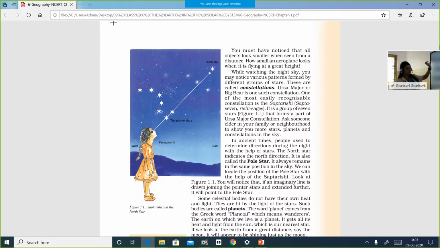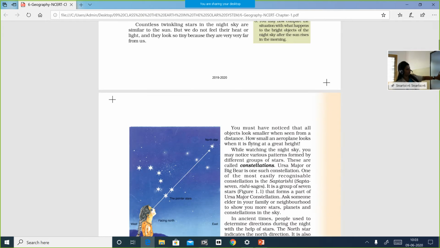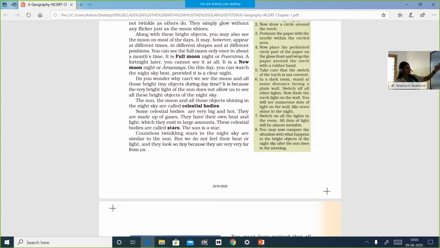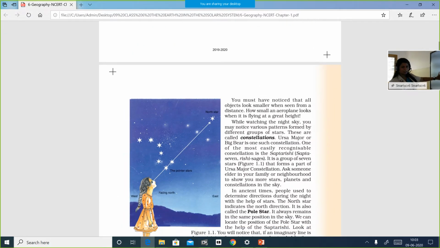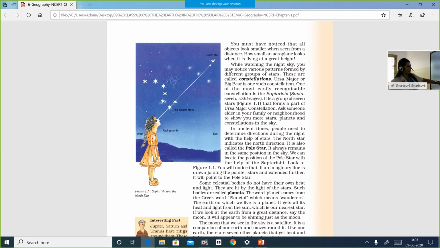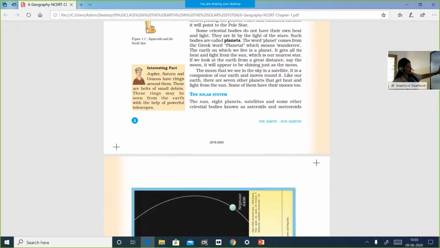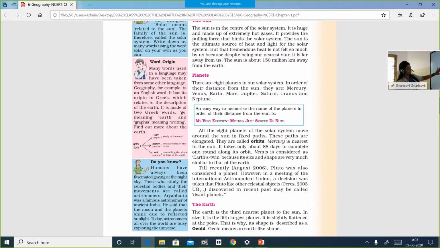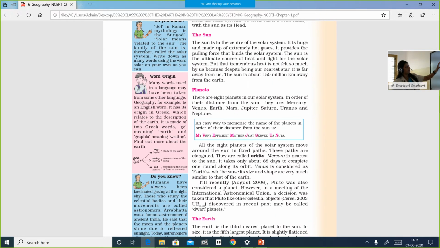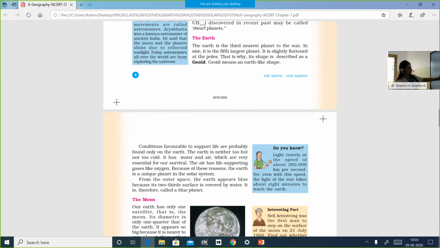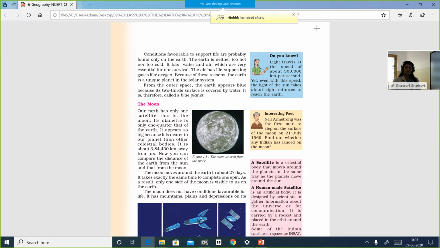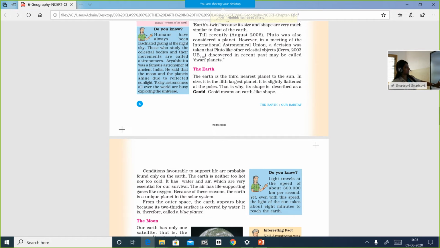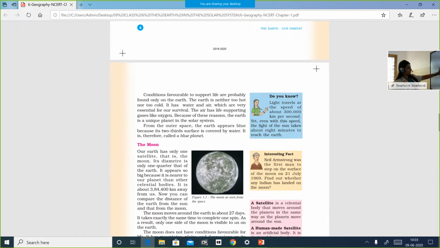First, we have completed the first page. Let me have a recapitulation. Full moon, new moon, celestial bodies, stars. Then, constellations, pole star, planets, the solar system. We have gone through the solar system. The sun, planets, the earth, the moon. Today we will discuss two topics in detail, the earth and the moon.